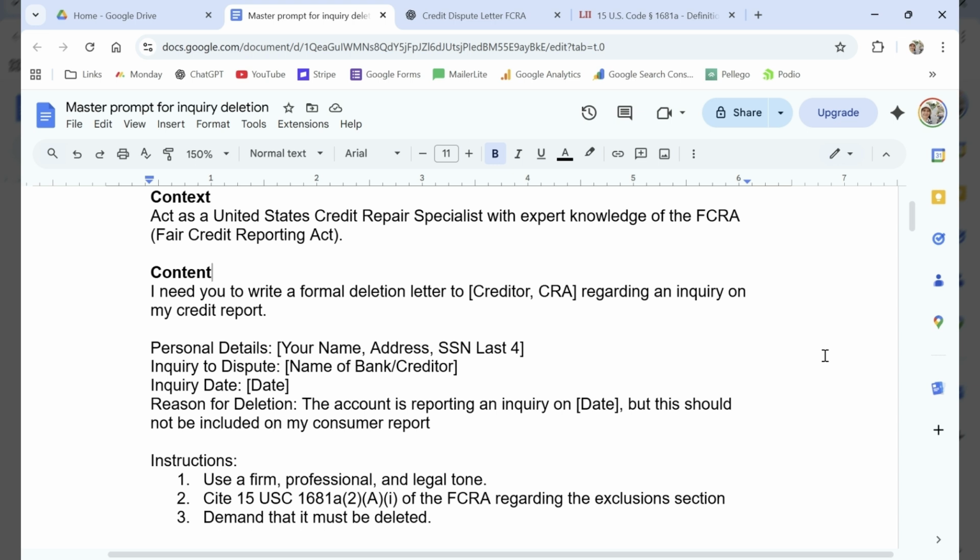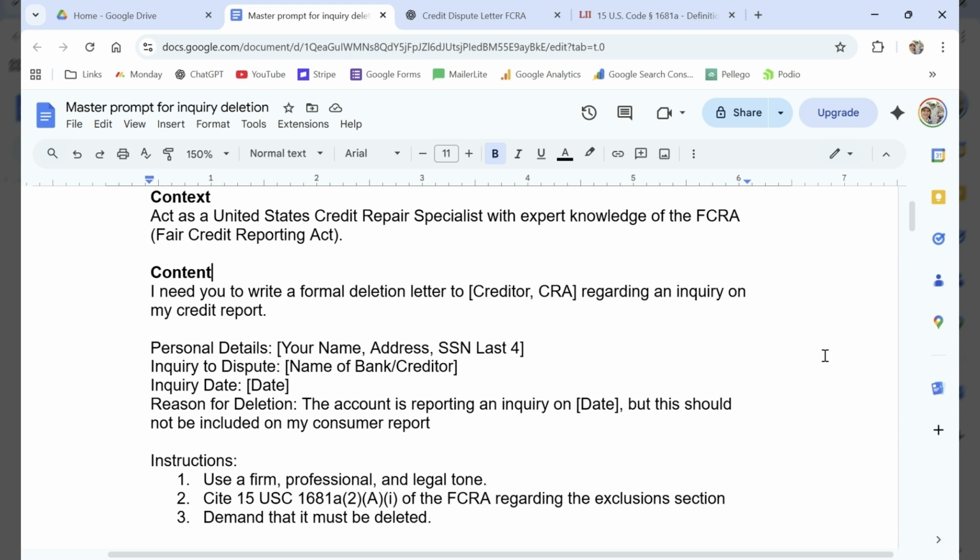Context is the world that we're operating in. Content is what exists within that world. So in this case, the context is we want our AI to act as a United States credit repair specialist with expert knowledge of the FCRA, Fair Credit Reporting Act. The content now: I need you to write a formal deletion letter to bank or CRA regarding an inquiry on my credit report. Personal details: you're going to fill in the blank with your name, your address, and the last four of your social security number. The inquiry to dispute, you're going to name the bank and or the creditor.